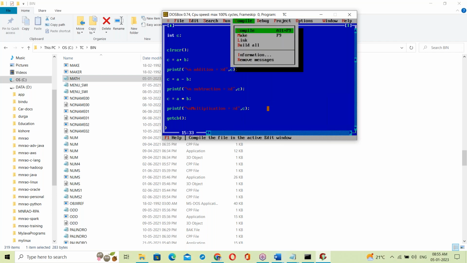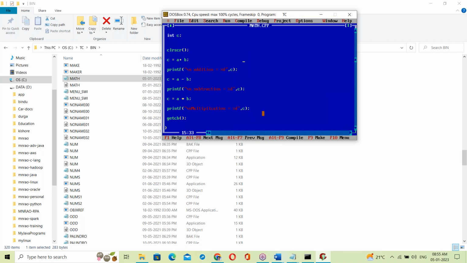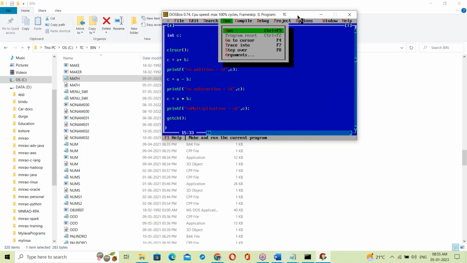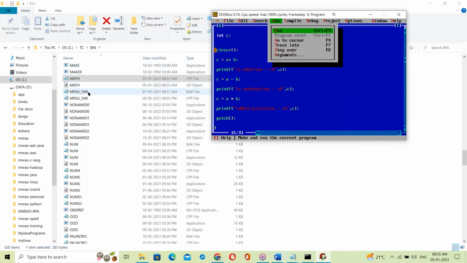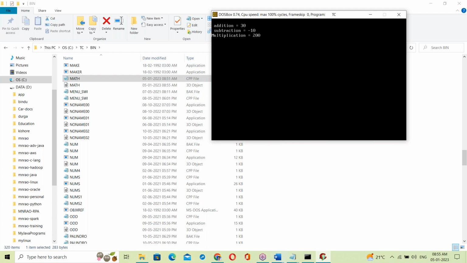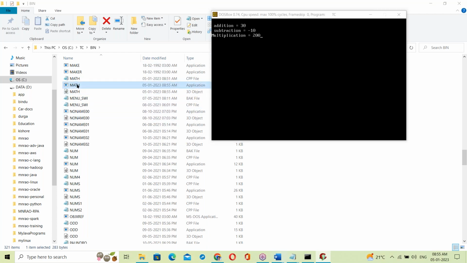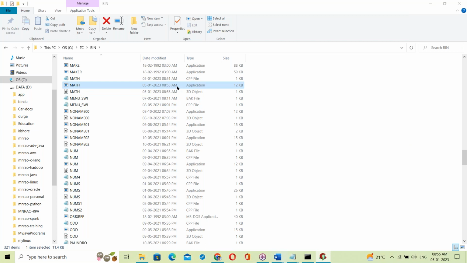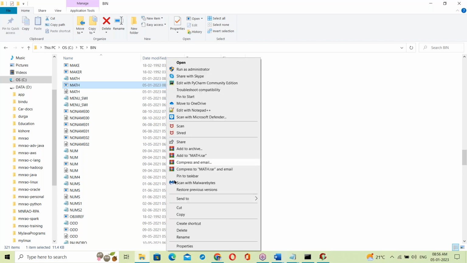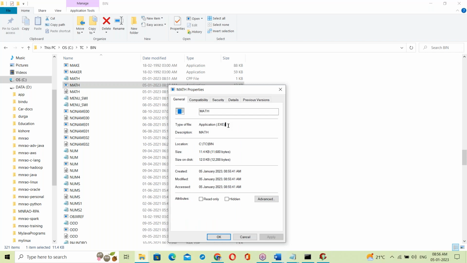Now compile, success. Now when I try to run, what happens? Just observe the backend here. When I run this, see, a new file is created for math, 8:55 AM, type application. What is it? Application means exe file. Let us check the extension. Go to properties. See, that is a .exe file. Math.exe file is created.